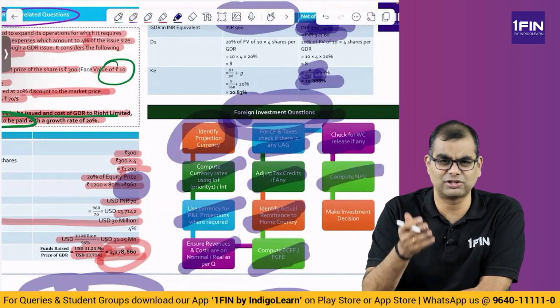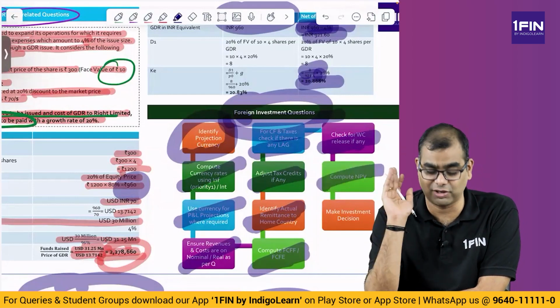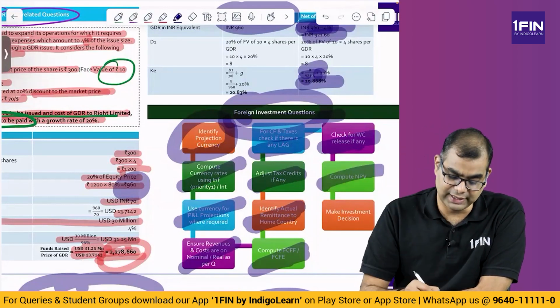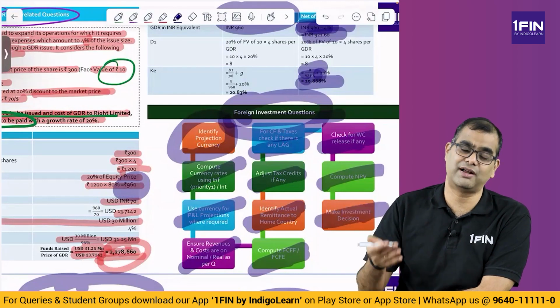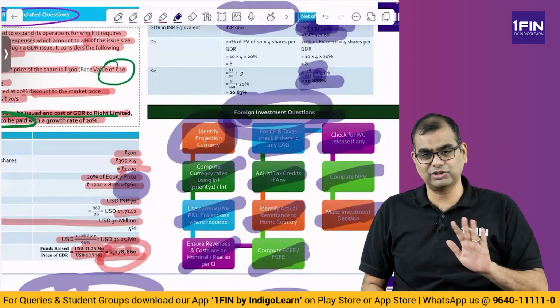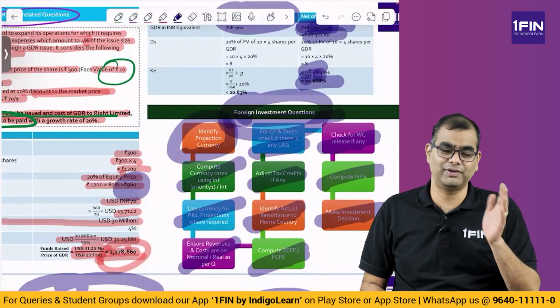Then compute NPV. And there are also some cases where there are blocked funds, so you have to adjust for blocked funds also. Finally, compute NPV and then make an investment decision. You make the investment decision after doing all these adjustments. So, I have listed down these adjustments. When we go into a problem, we will understand this.